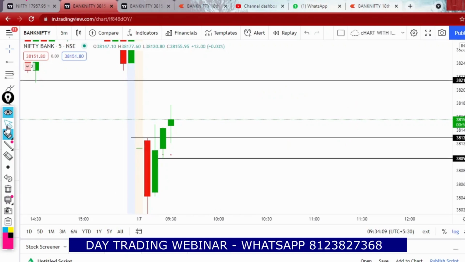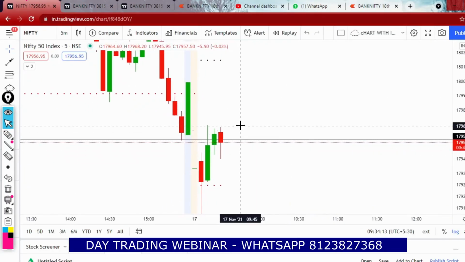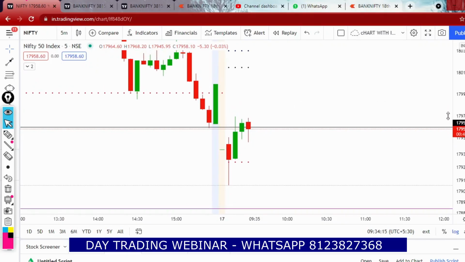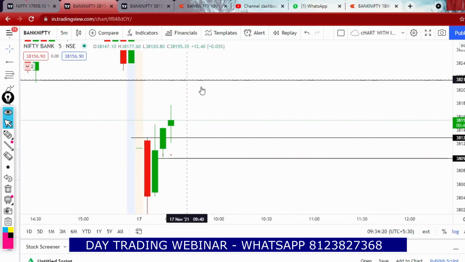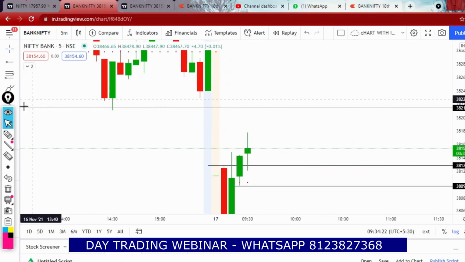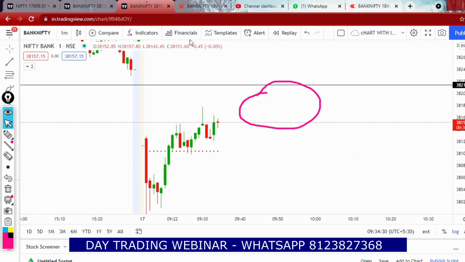We should not jump in directly to take entries. You can also see here the previous day low has been broken in Nifty also. So we will see. I needed a wonderful upward movement. My target will be in Bank Nifty. This is my target, the previous day low. And let us observe the price action on the 1 minute time frame.